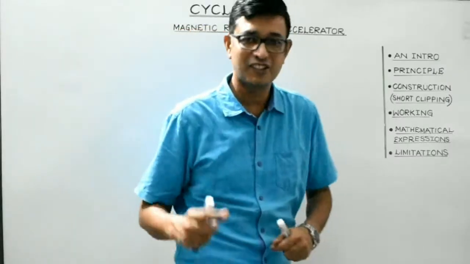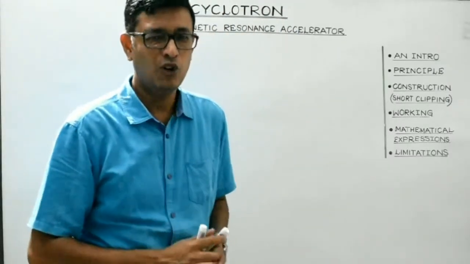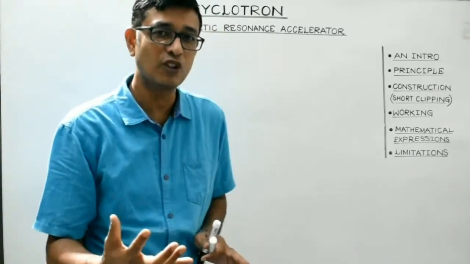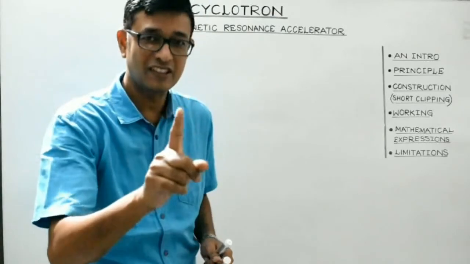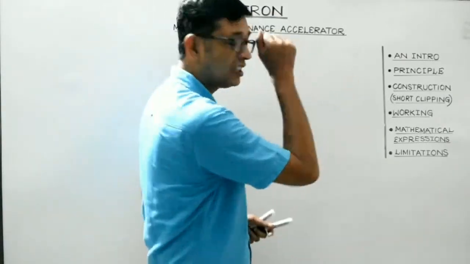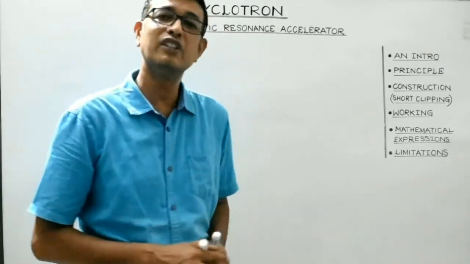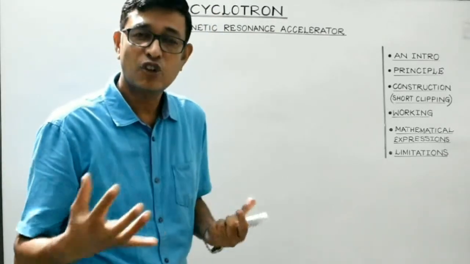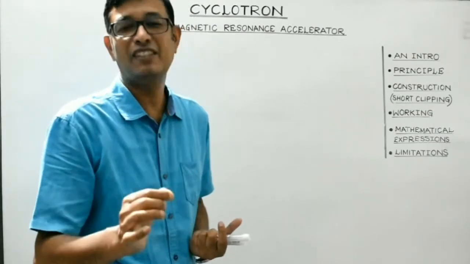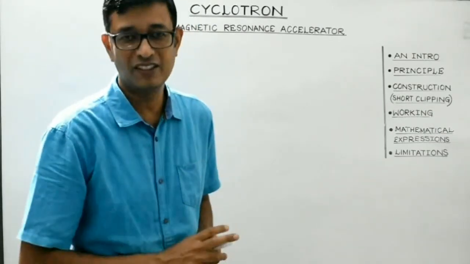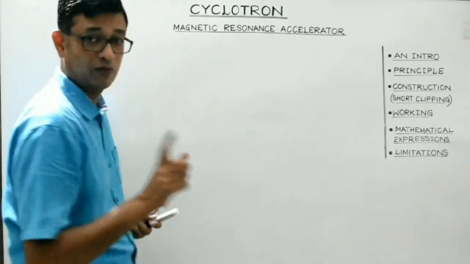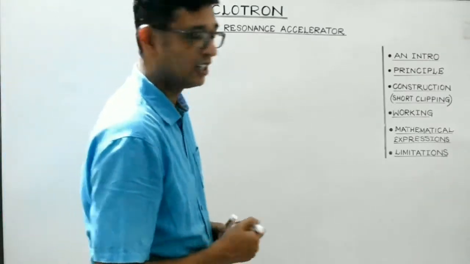After watching this short clipping, I hope most of the things regarding the construction and the working of the cyclotron must be clear. Anyways, I will recap the entire thing, right? Let's start with the construction. Now, as we are aware, students, a cyclotron consists of two large semicircular hollow chambers which are known as Ds, right? So, concentrate on the diagram.